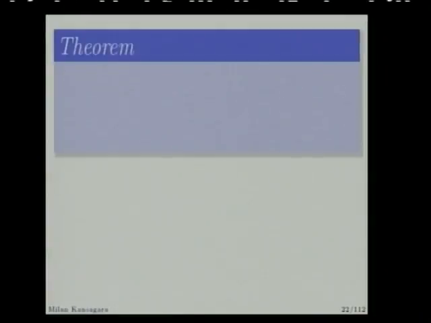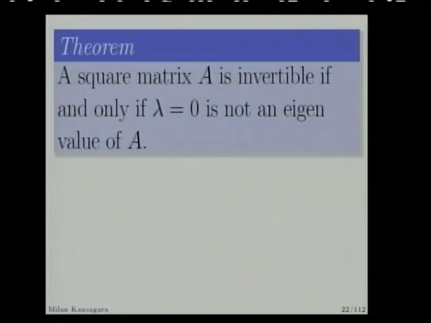So now the next theorem. A square matrix A is invertible if and only if lambda equal to 0 is not an eigenvalue of A. This theorem gives the information that if A is invertible, then lambda equal to 0 will not be an eigenvalue, and if lambda equal to 0 is an eigenvalue, then the matrix will not be invertible. So using this theorem we can check whether a matrix is invertible or not. Its proof is very simple.